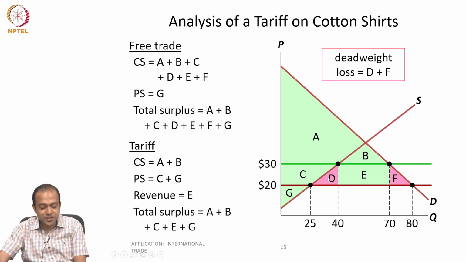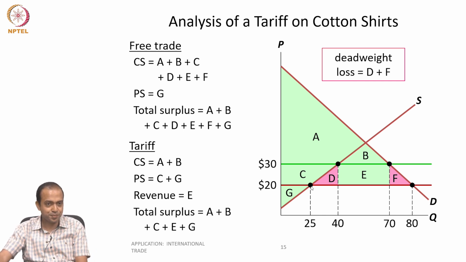Now, what about this D part? See, producers are actually supposed to produce up to 25 units. But just because we are giving external support, producers are gaining some artificial comparative advantage. So the efficient level of production should have been here.